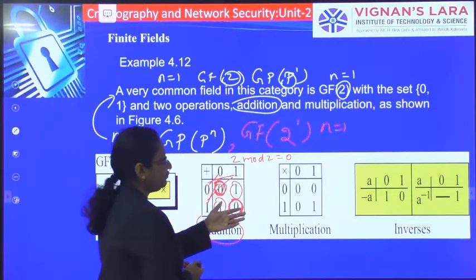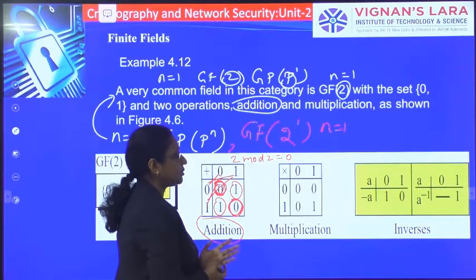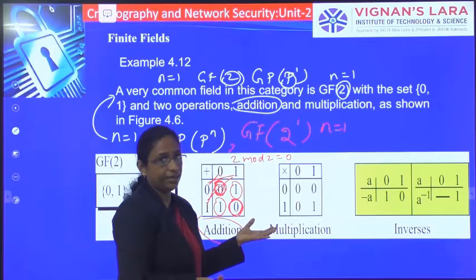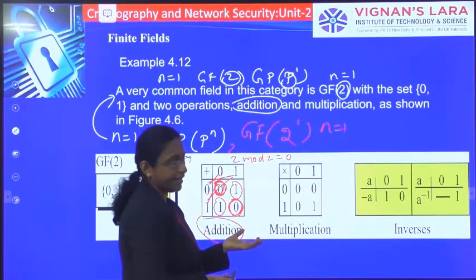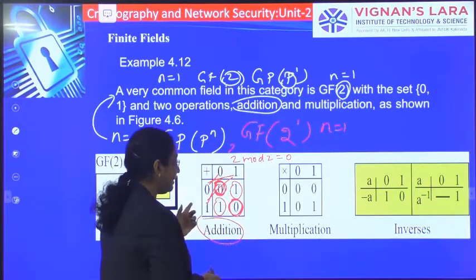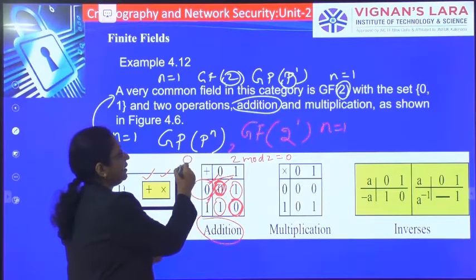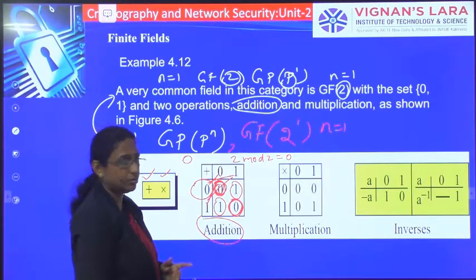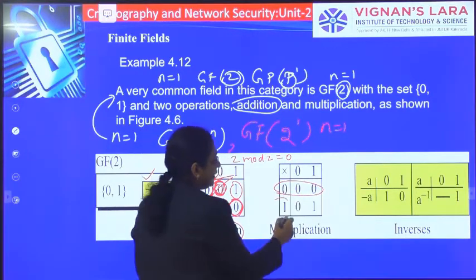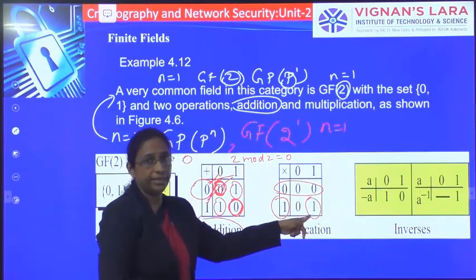And similarly, if you take this multiplication also, here you are having the identity element, and also you are having the inverses, except for the identity element of this first operation. So for this addition, what is the identity element? The identity element is 0. So this 0 is not having a multiplicative inverse, but this 1 is having the multiplicative inverse.